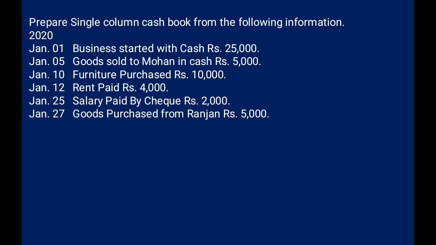So here transaction number 1, January 1st, business started with cash. It means in that transaction cash appears, so it will be part of the cash book. Second, January 5, goods sold to Mohan in cash, that is also a cash transaction. January 10, furniture purchased rupees 10,000, that is a credit transaction. Then rent paid rupees 4,000, that is a cash transaction. Salary paid by check rupees 2,000, that is a transaction related to bank. Goods purchased from Ranjan, that is a credit transaction.